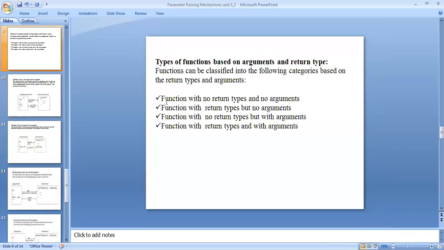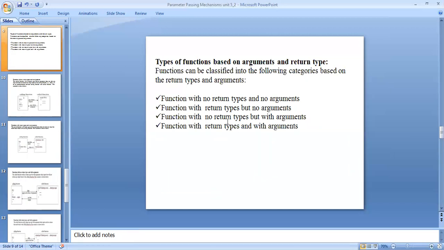There are four types. Function with no return type and no arguments: the calling function cannot send argument inputs to the called function, and the called function cannot send a result to the calling function. Function with return type: the calling function sends arguments to the called function, but the called function sends no result back to the calling function.